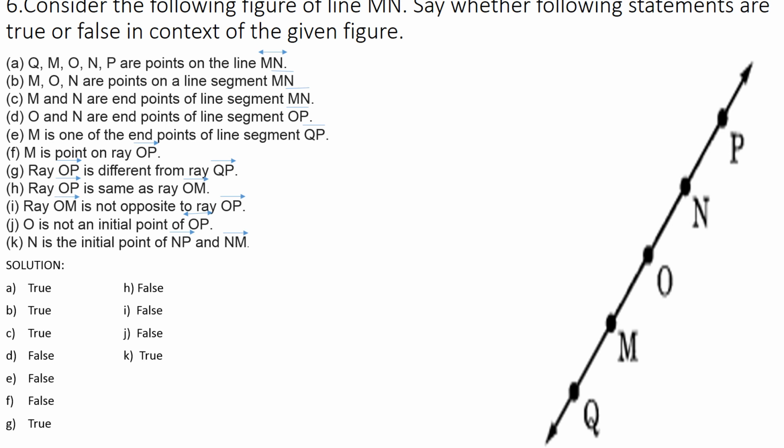Both rays go in the same direction, so how are they different? But what is the starting point? For ray OP, O is the starting point, but for ray QP, Q is the starting point. So this is true. Ray OP is different from ray QP.